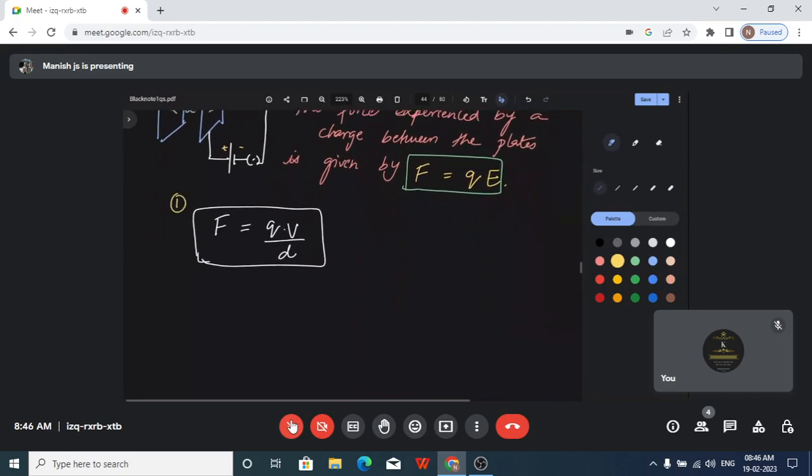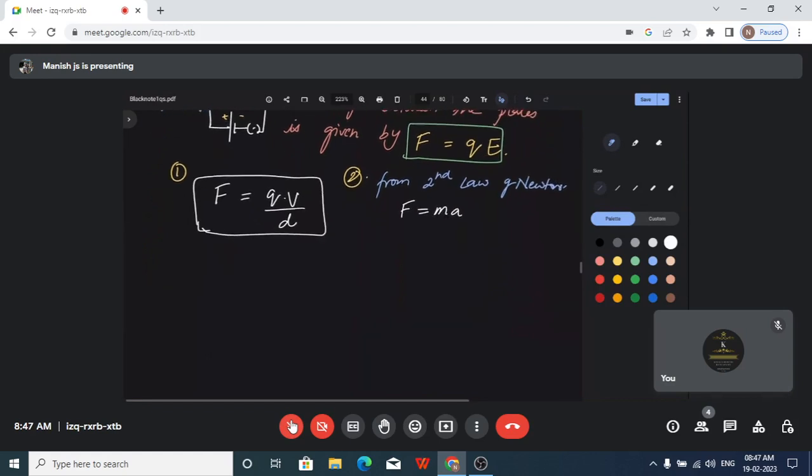This is one relation. One more relation, we can also use Newton's law. What does Newton's second law tell you? According to the second law of Newton, F is equal to M into A, where M is mass and A is acceleration.